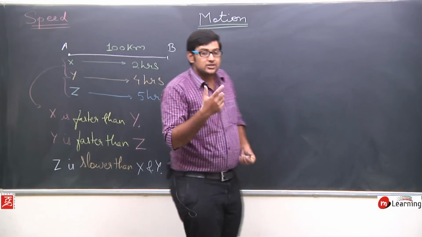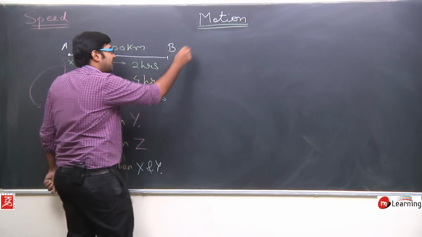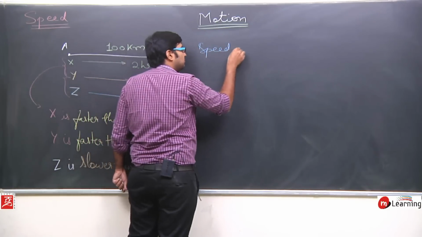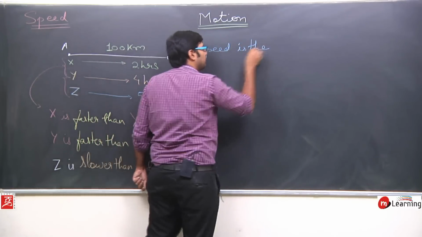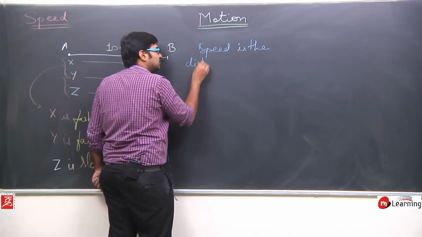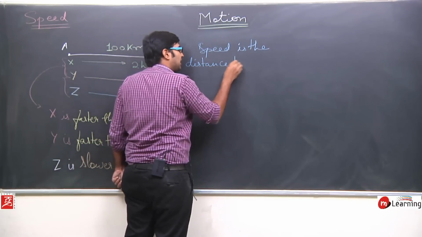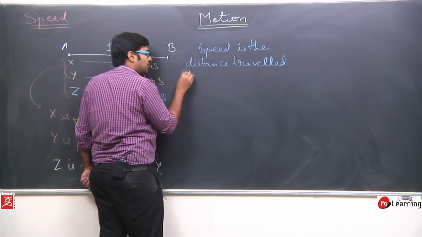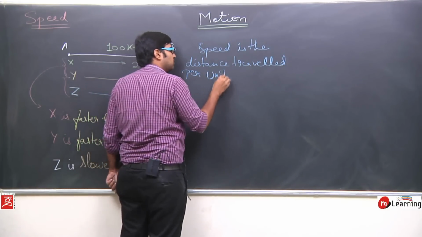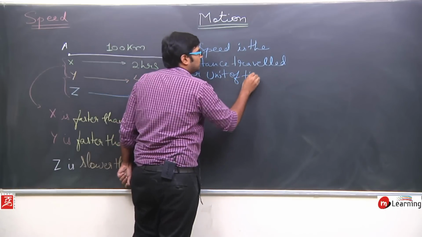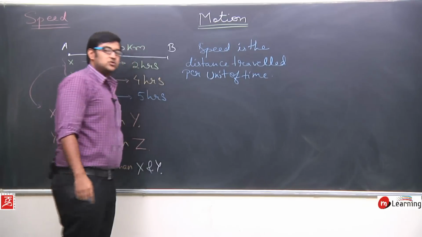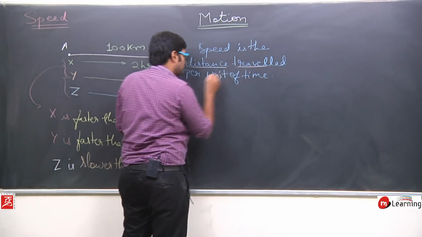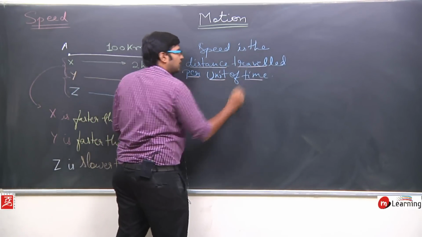Speed means what? Speed is defined as the distance traveled per unit of time.